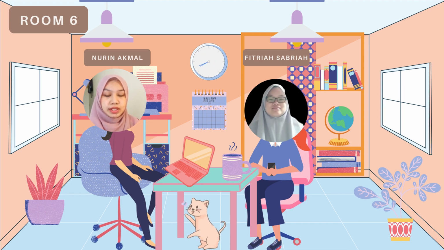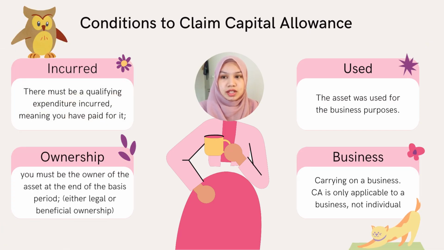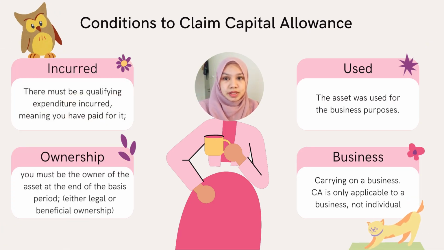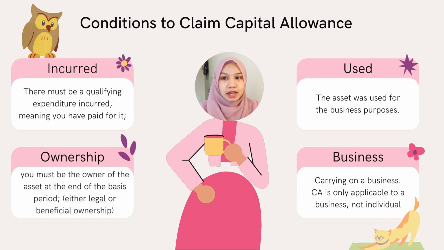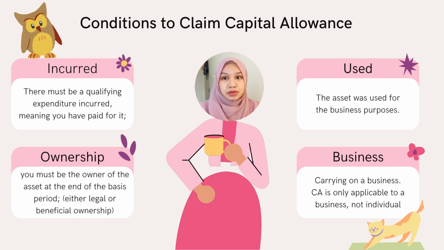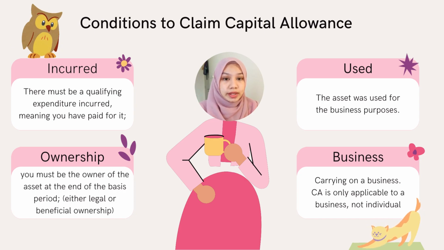Yes, there are 4 conditions that a person must fulfill in order to claim capital allowance. The first condition is there must be a qualifying expenditure incurred. This means that whether the asset was paid for by cash or credit, there must be some sort of payment or expense incurred to acquire the asset. Next, you must be the owner of the asset at the end of the basis period.